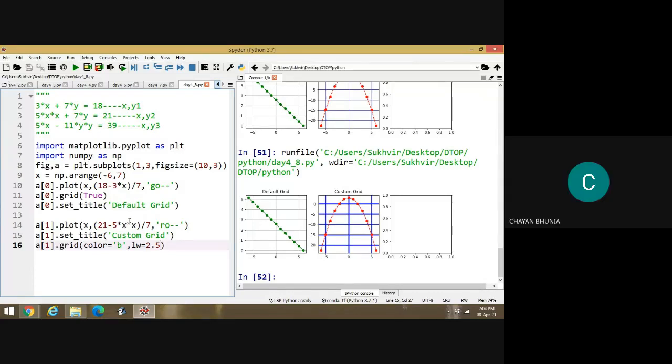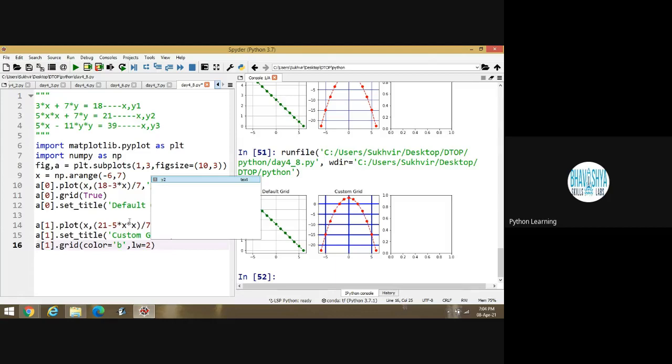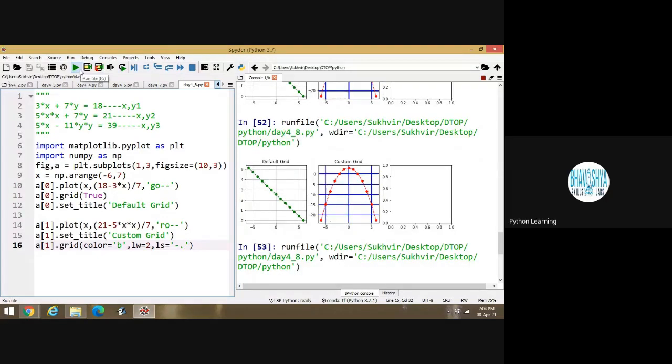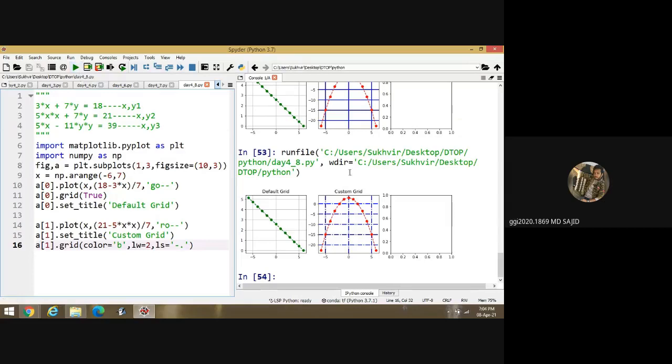Sir, what is the meaning of LW? LW stands for line width. Okay. Suppose I am writing 2 here, you can decrease the width here. Suppose I am writing LS is equal to, in single quote, dash, then dot, and execute the program. What is the meaning of this? This one is line style. You can change line style also. Is it okay? Yes, sir.